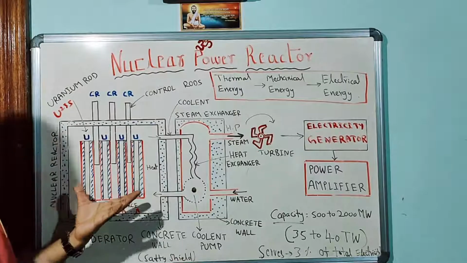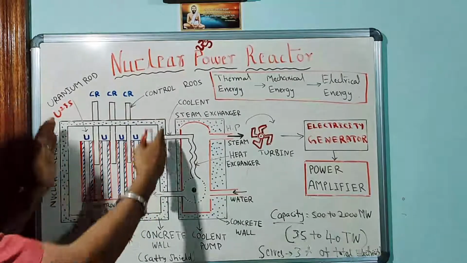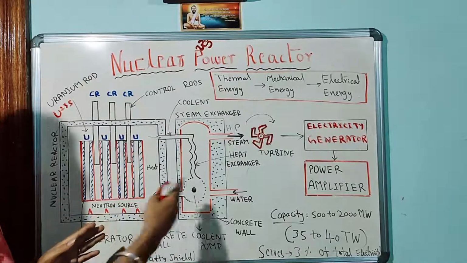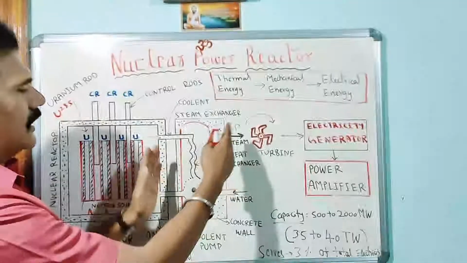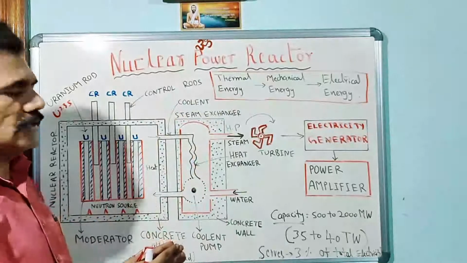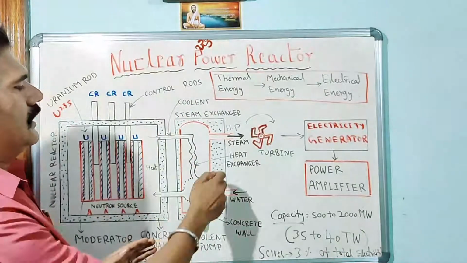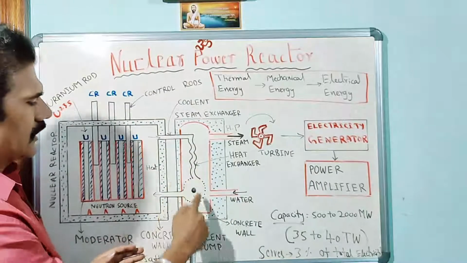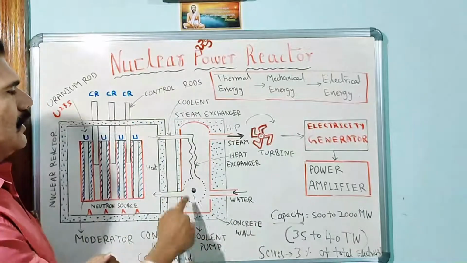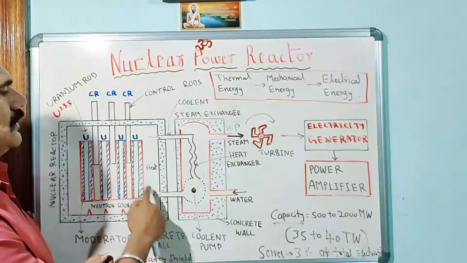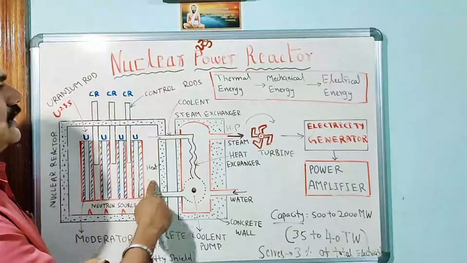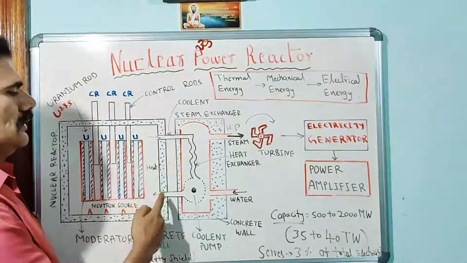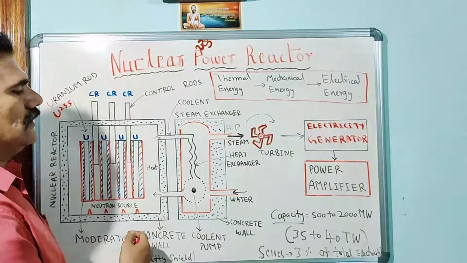And then a large amount of heat is generated in the first unit, so that heat must be exchanged with the circulation of water. The second unit is actually called the steam exchanger. It consists of a heat exchanger pipe connected to a coolant pump, and then a coolant is circulated between the nuclear reactor and steam exchanger so that heat is exchanged between these two units.